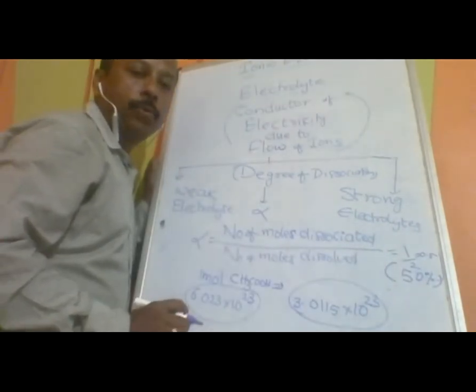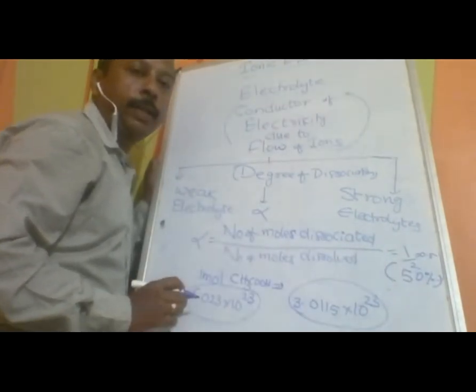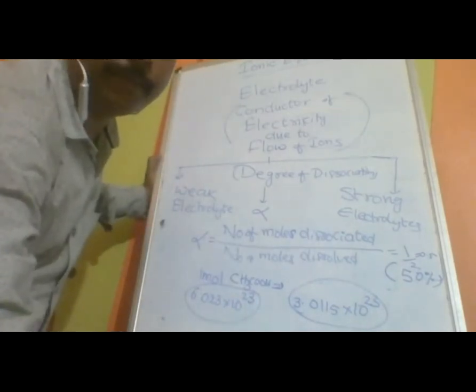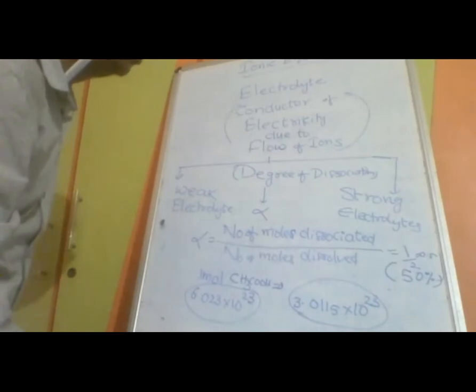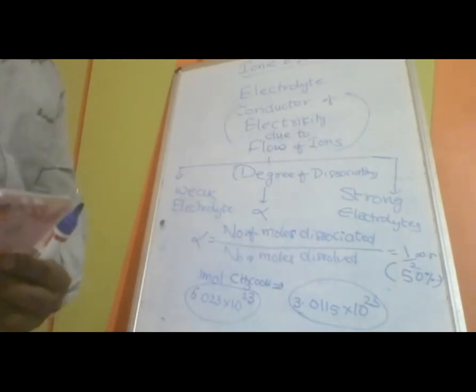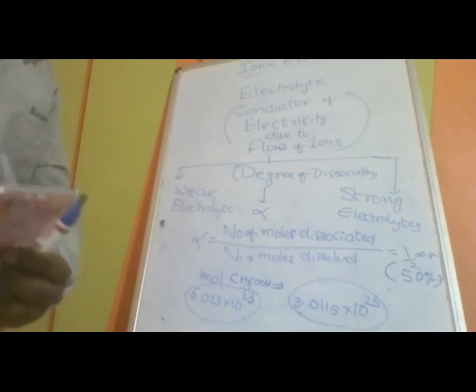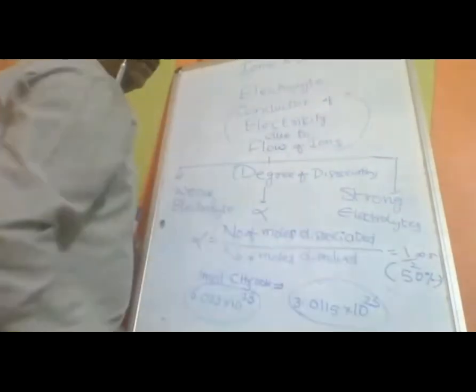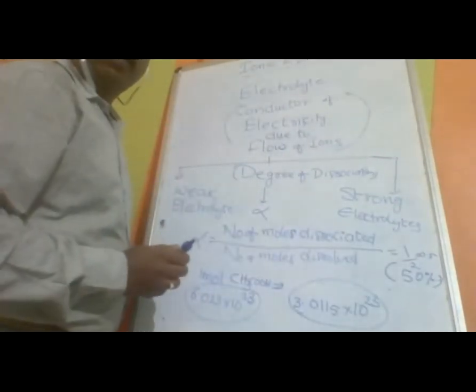Alpha can never go beyond 1 in terms of the number, and percentage wise 100. The maximum value of alpha in terms of the number is 1, and in terms of the percentage, it is going to be 100.